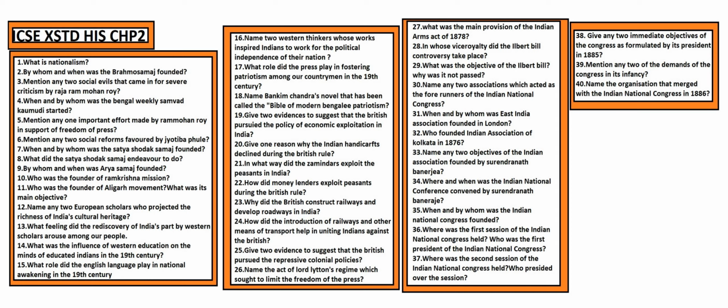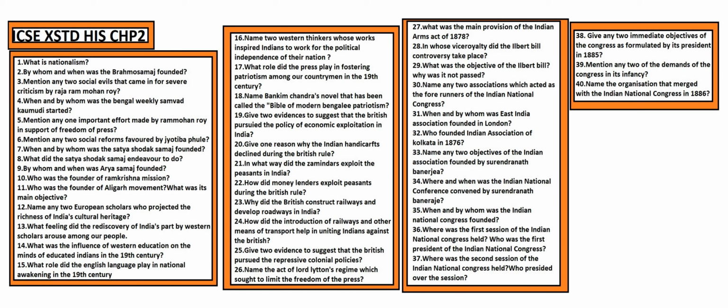The objectives were to unite the Indians upon the basis of common political interests and beliefs, and to promote brotherly feelings between Hindus and Muslims. Where and when was the Indian National Conference held by Surendranath Banerjee? It was held at Kolkata in 1883. When and by whom was the Indian National Congress founded? A.O. Hume played a major role in its formation in December 1885.